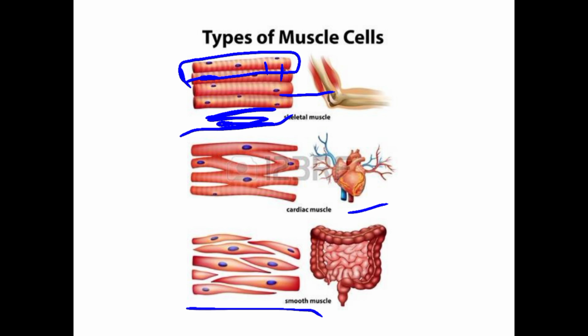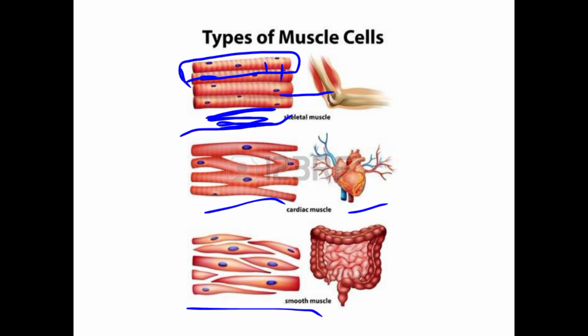Cardiac muscles are branched and cylindrical shaped. They work continuously without stop. There is no rest for them. From the beginning of life to the end of life, they work continuously. They have many nuclei in the cells of cardiac tissues.